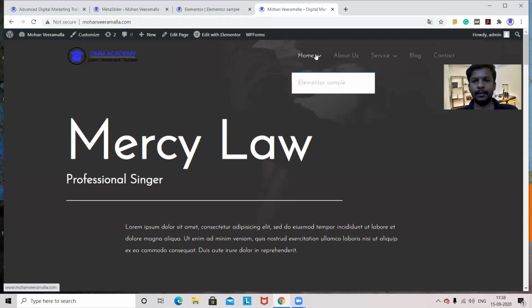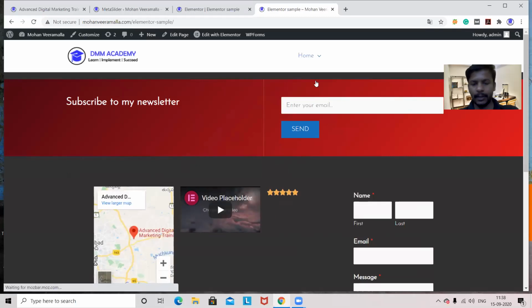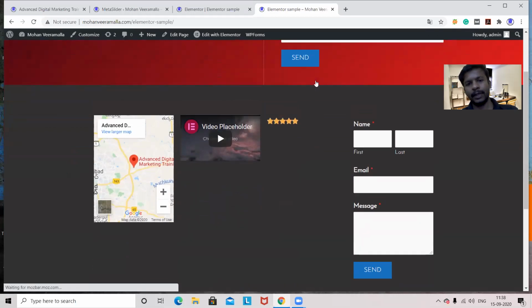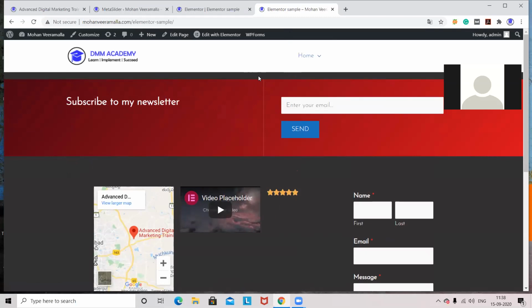So here, Home, Edit with Elementor. In this page, we should see a slider. Do we have any slider? No, this is the footer. This is the header. In between, we should have a slider.